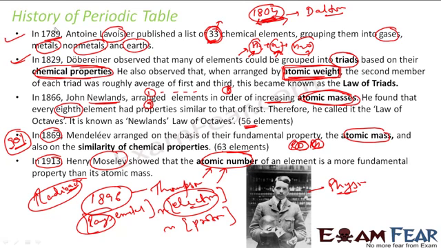The first effort was by Lavoisier, in 1789. He classified elements into gases, non-gases, and metals, non-metals. Then Döbereiner, based on chemical property, created triads. Then Newlands showed that when you arrange the elements in the order of increasing atomic mass, it follows a pattern. So there was a pattern that existed. And with this, Mendeleev did a good amount of research,